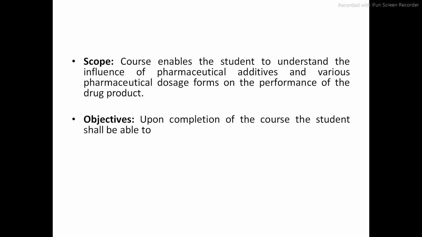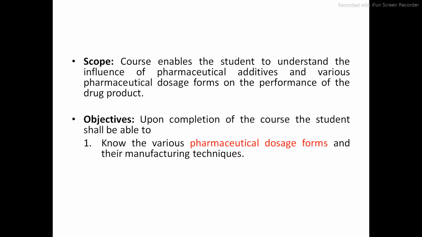Then let us see the objective of this course. Students are able to know the various pharmaceutical dosage forms and their manufacturing techniques. So what are the various pharmaceutical dosage forms? If you enter a medical store, you can see there are various types of dosage form. Some syrups, solutions, suspensions, emulsions, tablets, capsules. Dosage forms are mainly classified into three types: solid, liquid and semi-solid. Solid like tablets and capsules, semi-solid like creams and ointments, liquid like suspension, emulsion, solution. Likewise, various dosage forms will be available in the medical store.